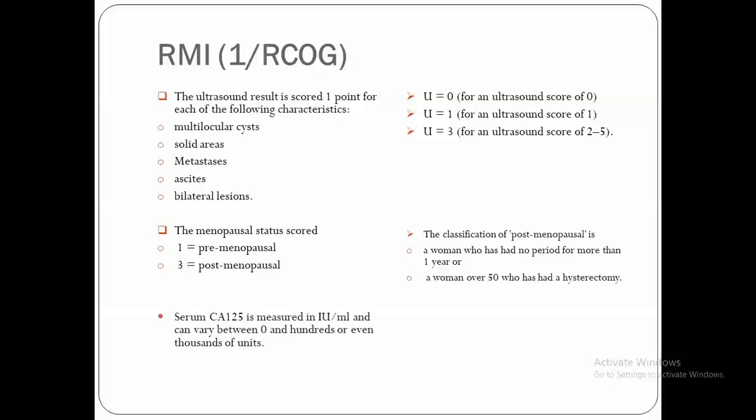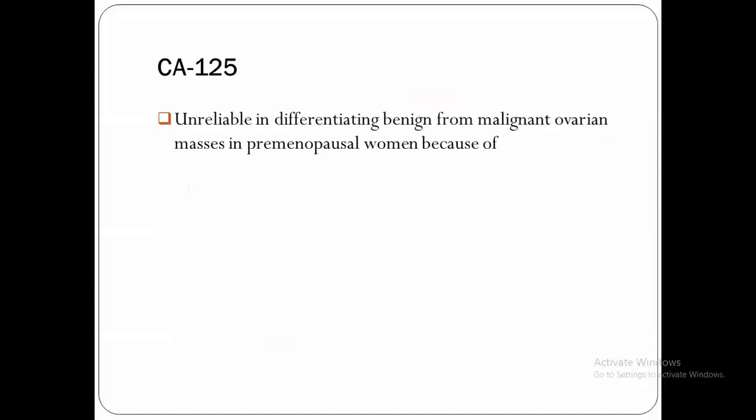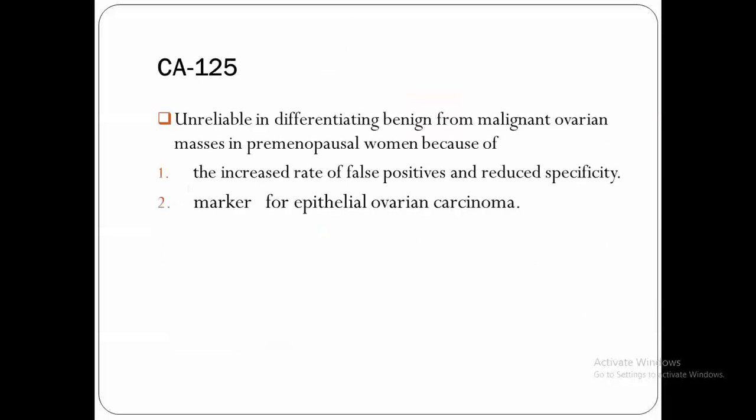Serum CA125 is measured in international units per ml and can vary between 0 and hundreds or even thousands of units. And all of us know the normal cutoff level. What are the drawbacks of this CA125? This marker is unreliable in differentiating benign from malignant ovarian mass in premenopausal women because of 2 things. Number 1, the increased rate of false positives and reduced specificity, since we can find it increased in multiple benign conditions. 2, it is a marker for epithelial ovarian carcinoma.